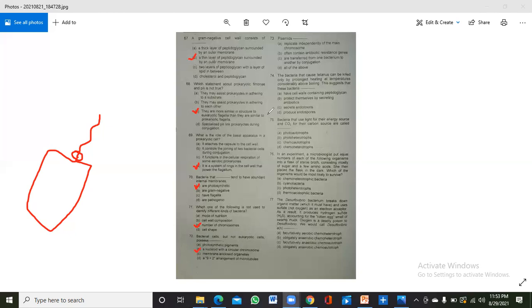Okay, what is a plasmid? A plasmid replicates independently of the main chromosome, often contains antibiotic resistance genes, and is transferred from one bacterium to another. All of these are true.